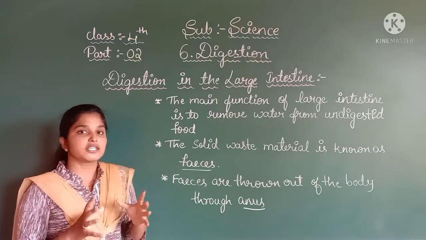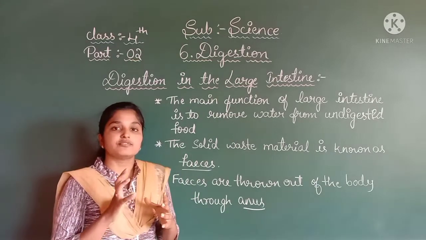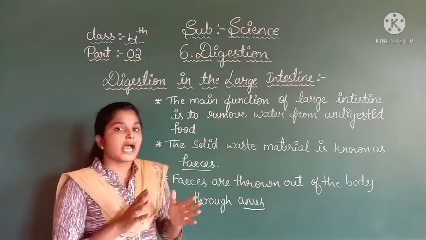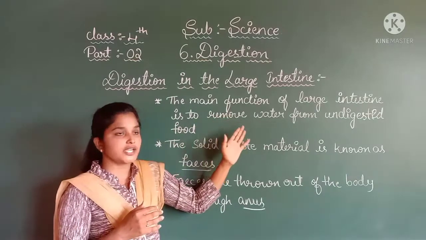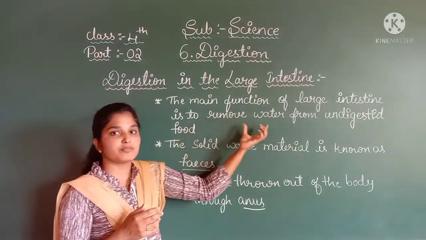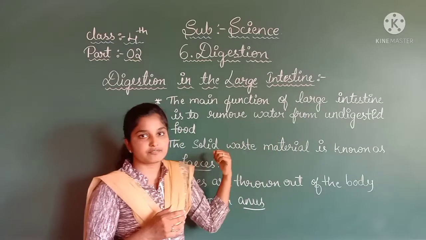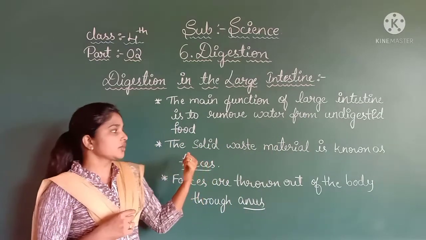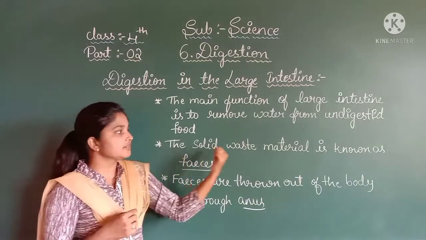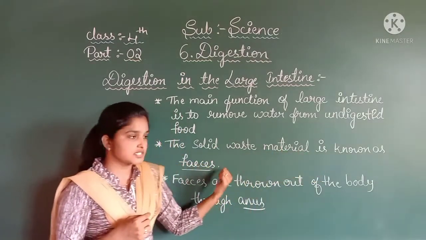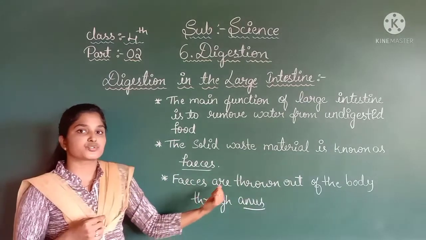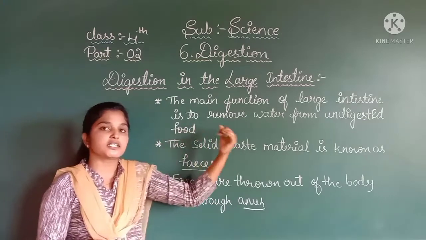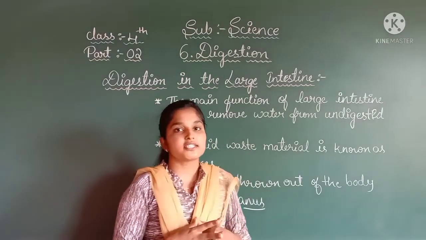So in the large intestine what happens? Some of the undigested food is passed to the large intestine, and here the water is removed from the undigested food, and that water is sent back to the blood. The solid waste material is known as feces, and this feces is thrown out of the body through the anus. So this is the digestion in the large intestine.